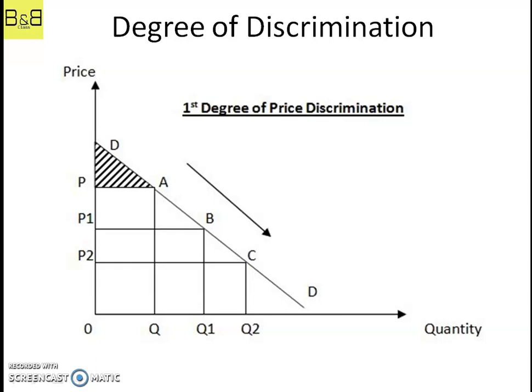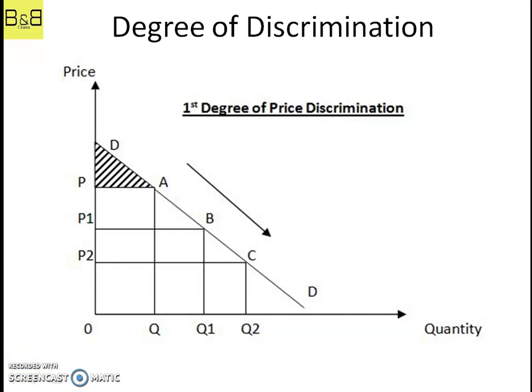The consumer has no consumer surplus because the consumer is paying exactly the price the consumer is willing to pay, and the monopoly firm converts all the available consumer surplus into monopoly profit.